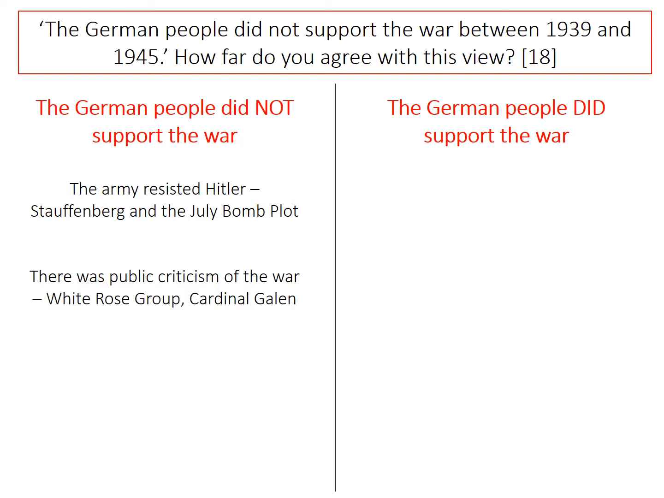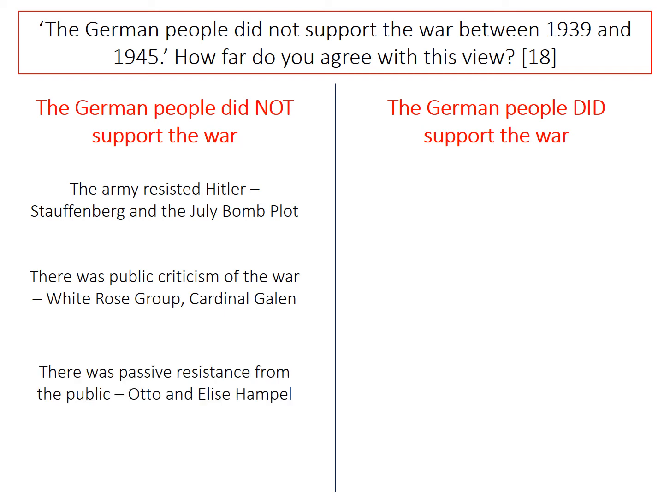Another piece of evidence we could look at was the fact that there was public criticism of the war. And there are some really good examples of this public criticism. The White Rose Group in Germany, those students who passed leaflets around Munich University, are a really good example. Cardinal Galen, who delivered sermons complaining about the terror and the use of the Gestapo at the time, again shows that people didn't really support what the Nazis were doing.